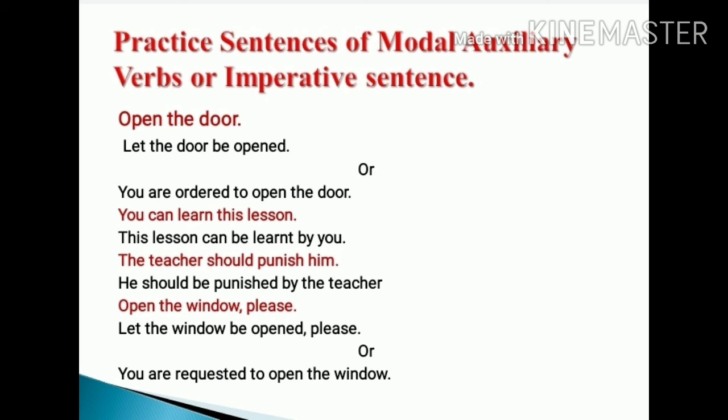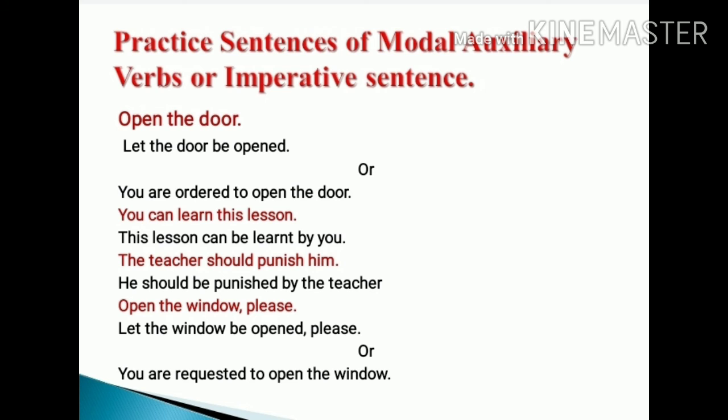Now see the second sentence: you can learn this lesson. This is a sentence using a modal auxiliary verb. Can is given here, so we can change this: this lesson can be learned by you. The third form of verb of learn is learned.